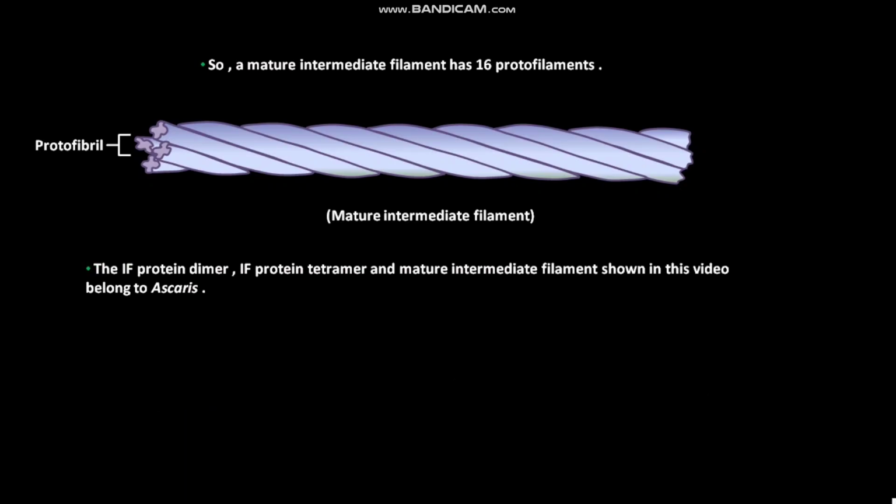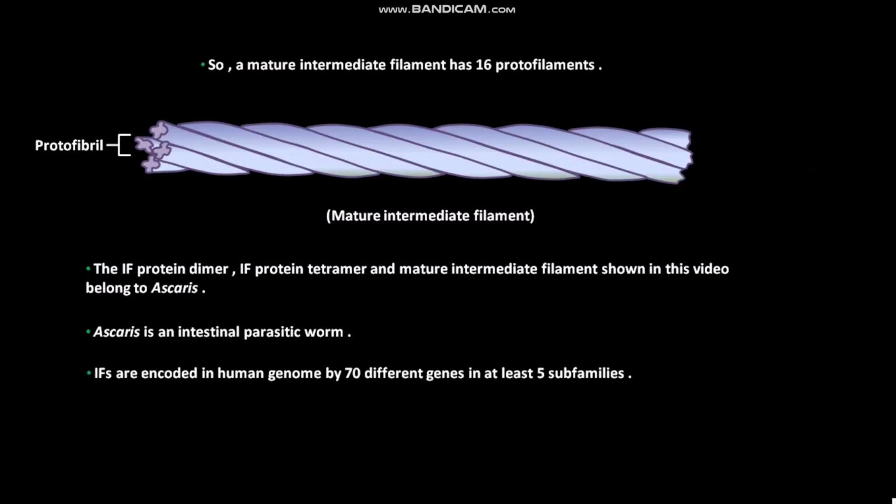The IF protein dimer, IF protein tetramer and mature intermediate filament shown in this video belong to Ascaris. Ascaris is an intestinal parasitic worm. IFs are encoded in human genome by 70 different genes in at least 5 subfamilies.